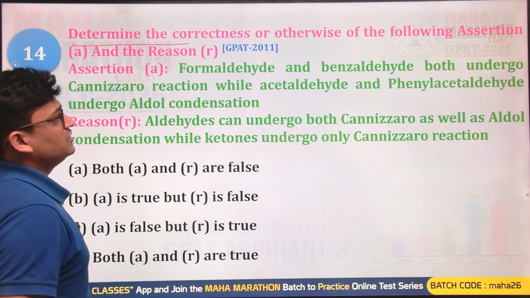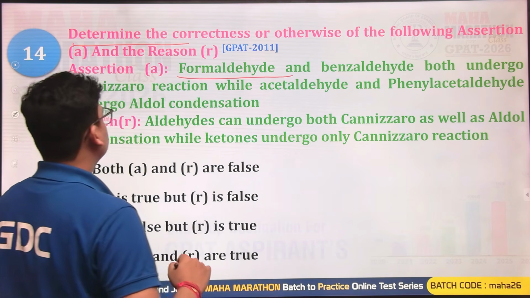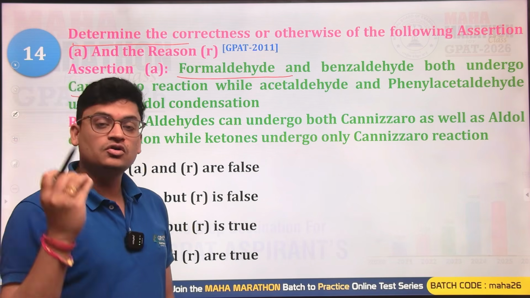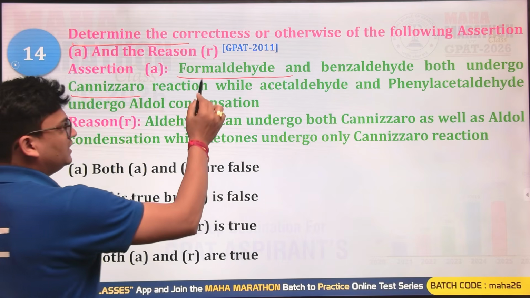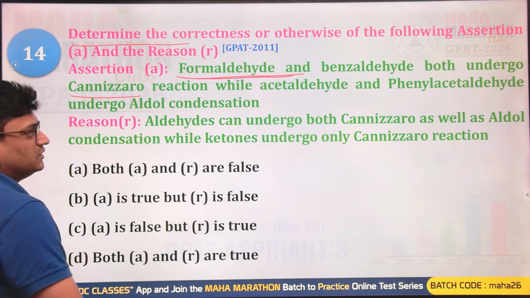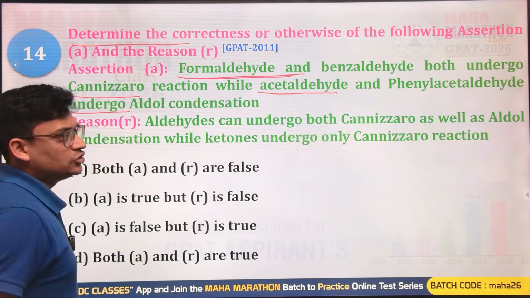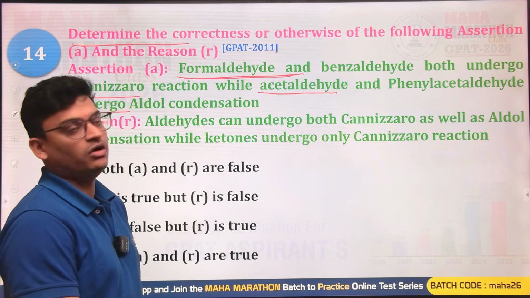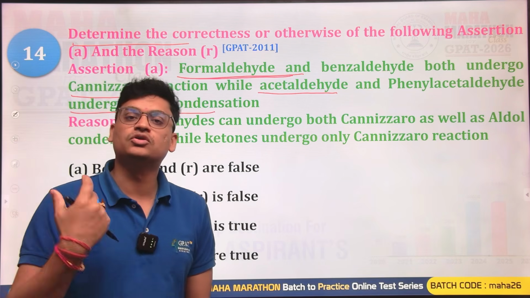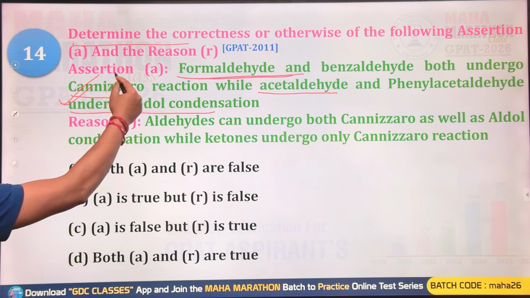Determine the correctness or otherwise of the following assertion and reason. The question is, formaldehyde and benzaldehyde both undergo Cannizzaro reaction. Cannizzaro reaction is given by all those carbonyl compounds that do not have any alpha hydrogens. So yes, formaldehyde and benzaldehyde both do not have any alpha hydrogens, so they can undergo Cannizzaro reaction. While acetaldehyde and phenylacetaldehyde have 3 alpha hydrogens, and they will undergo aldol condensation. So yes, aldol condensation occurs on all those carbonyl compounds that have alpha hydrogens. So this assertion is correct.